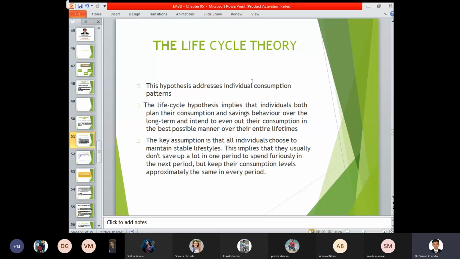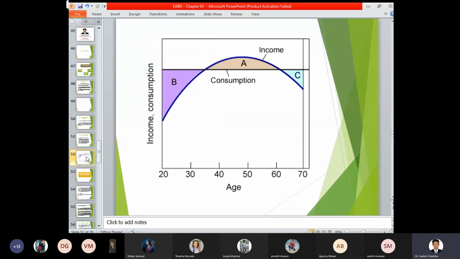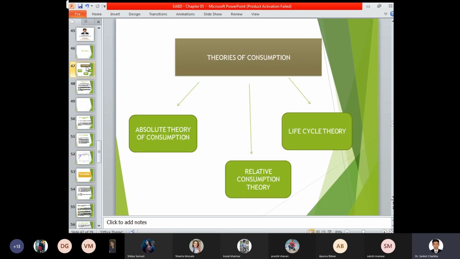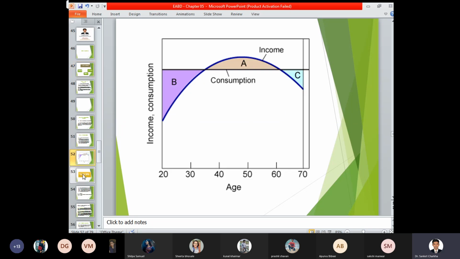So these are the three theories that we have undertaken together, and this is the diagram. So A, B, and C. Accordingly, the consumption pattern of a particular person, the consumption level, relative level, and so three theories: absolute theory, relative theory, and life cycle theory, changing from age to age.